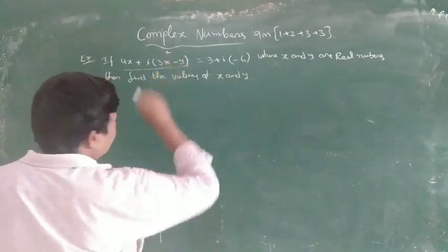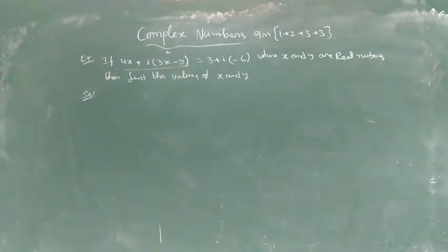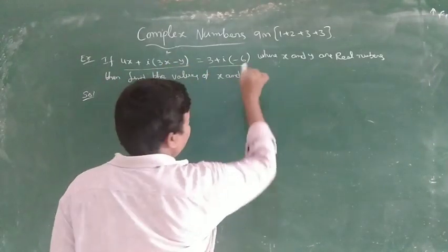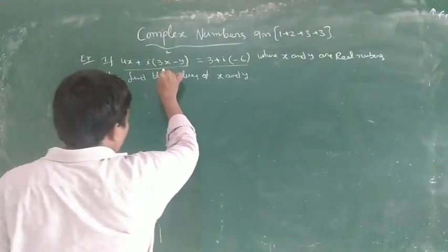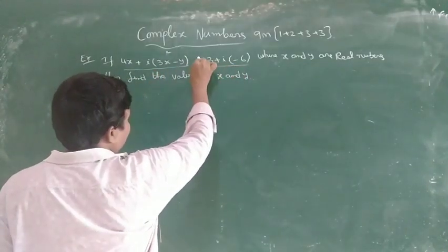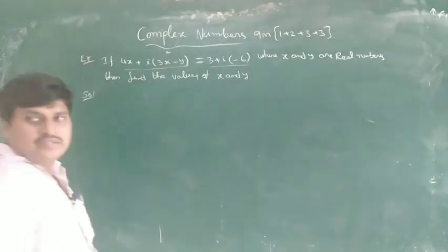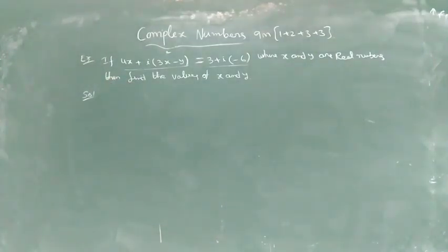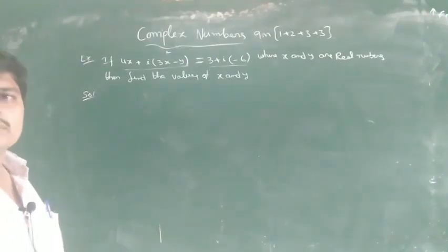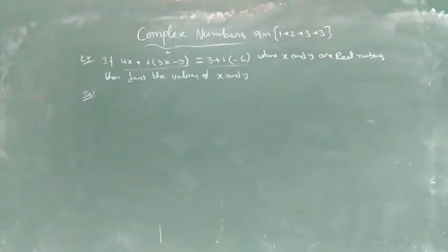This is z1, one complex number, and this is another complex number. The first complex number and the second are equal. Okay, so find the x and y values.